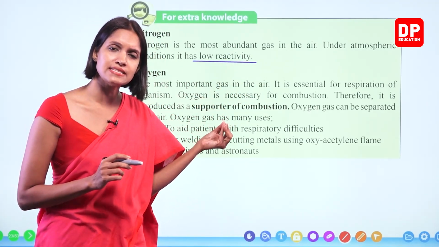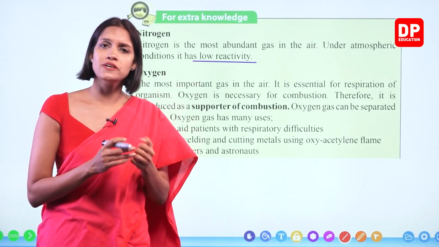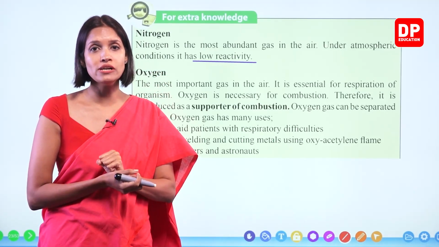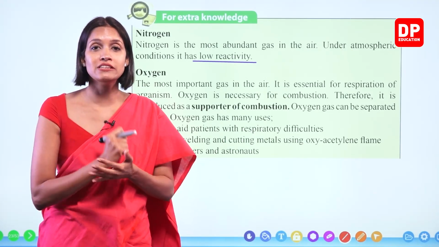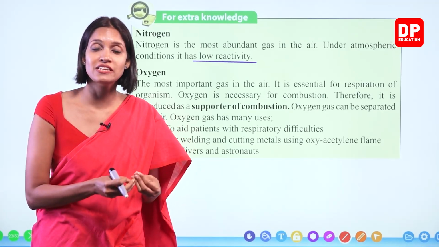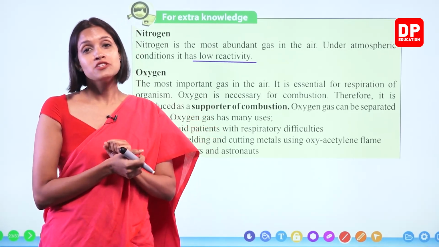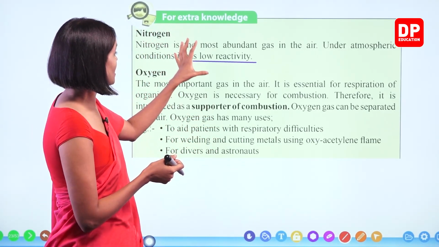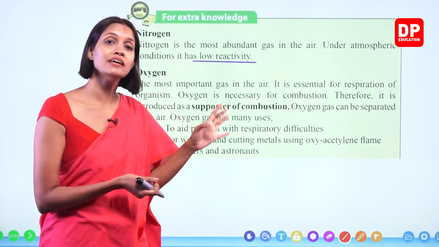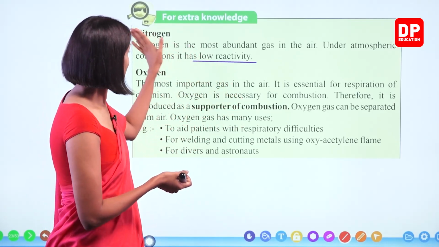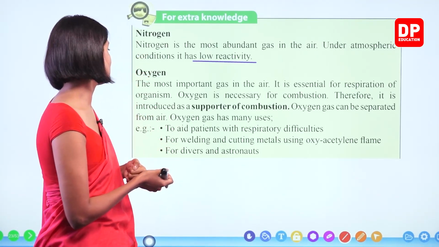So because of this reason, nitrogen gas is used to fill food packets. Sometimes you must have seen those chips packets and all. The packet is filled with gas. Normal air is not filled in this one because normal air contains other gases like water vapor, which can make the food become soggy. So therefore, we use the less reactive gas, that is nitrogen. Okay, children, because it does not react with food, it can keep the food fresh and it is not unhealthy too, right? The next abundant gas is oxygen.